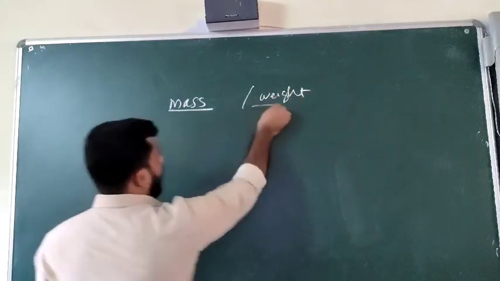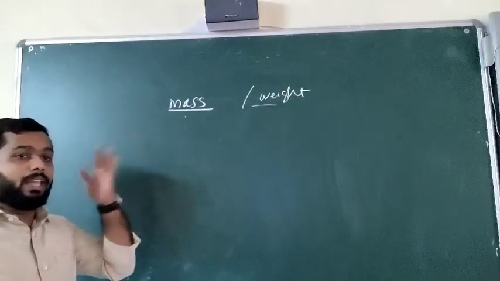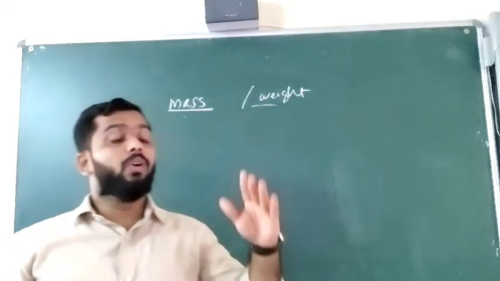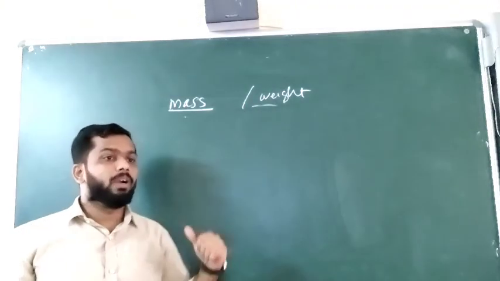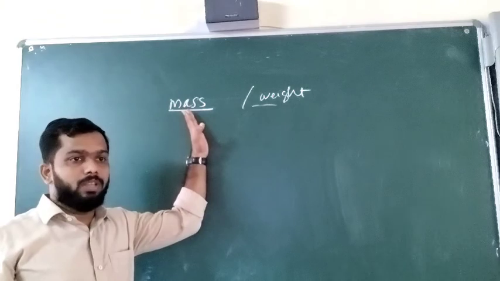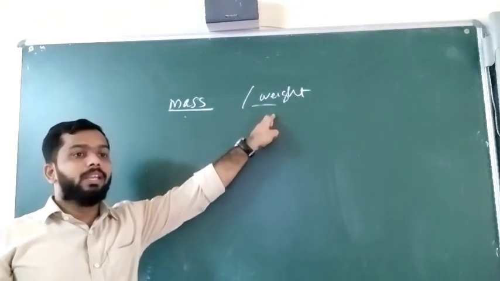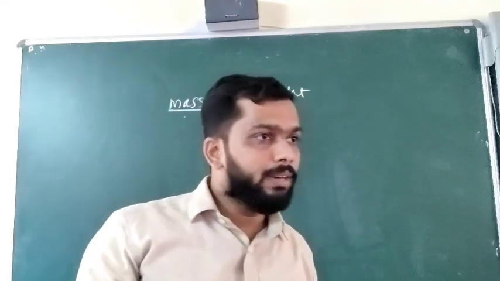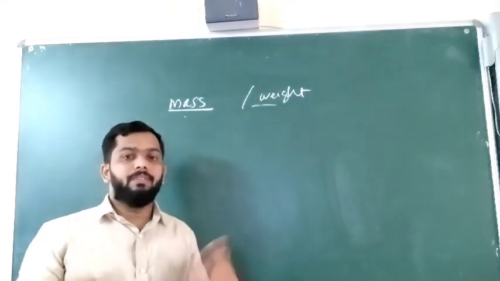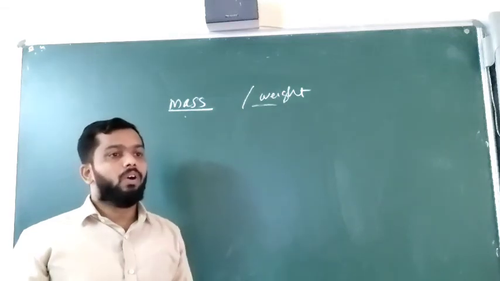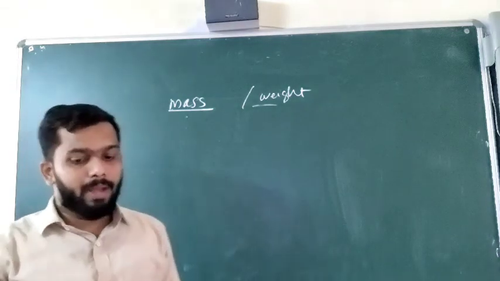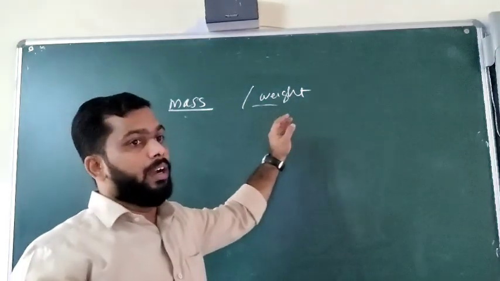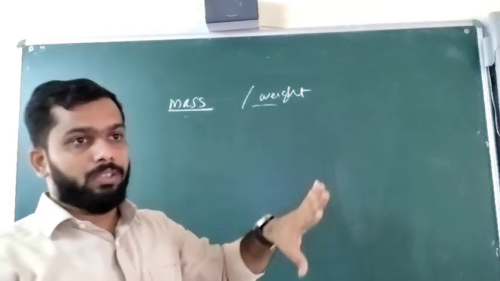Mass and weight. Already we have seen the mass definition: the amount of matter contained in a body, or the number of molecules present in one particular body, is called mass. But weight actually is the amount of force. We know gravitational force is there. Have you heard about that word? Yes. Because of gravitational force only the fruits are falling down, or the stone we are throwing is coming back, or the ball we are kicking is coming down, due to the force of earth.